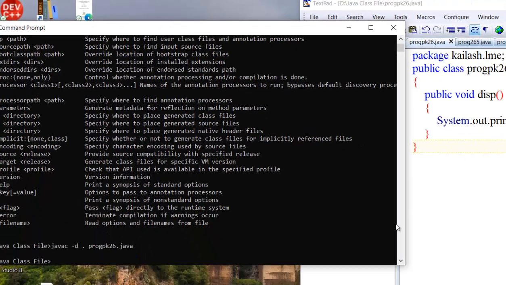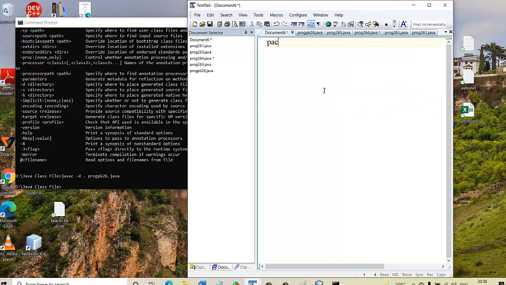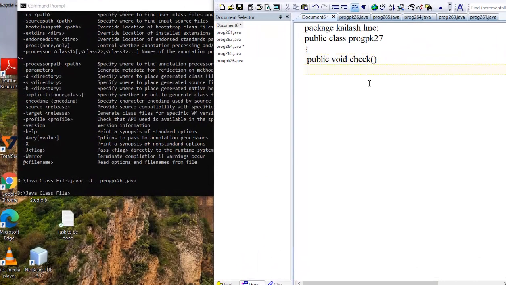Now create one more package. package class.lme; program public class program pk27, and I am creating one more method, public void check, and system.out.println I am inside program pk27. Okay.